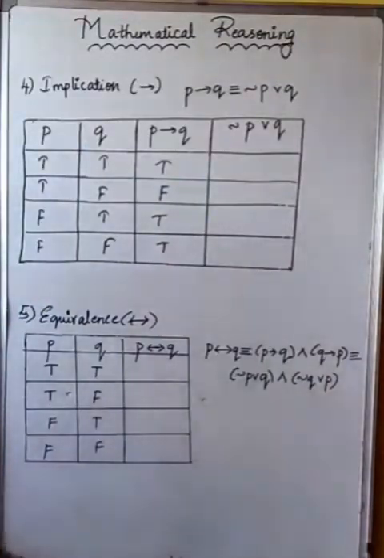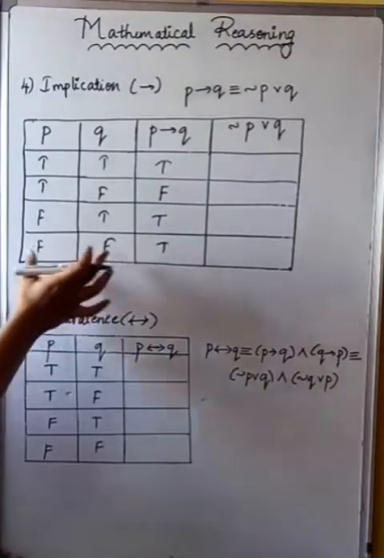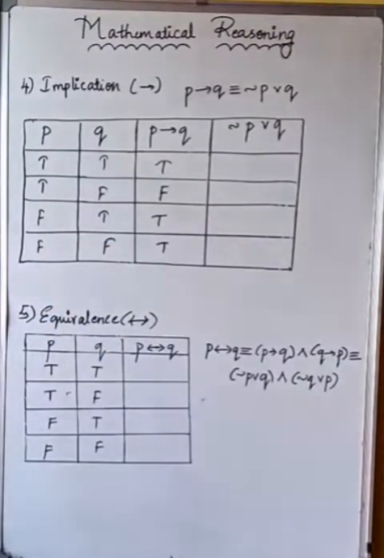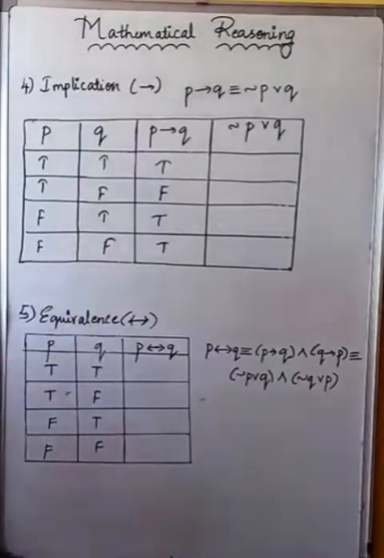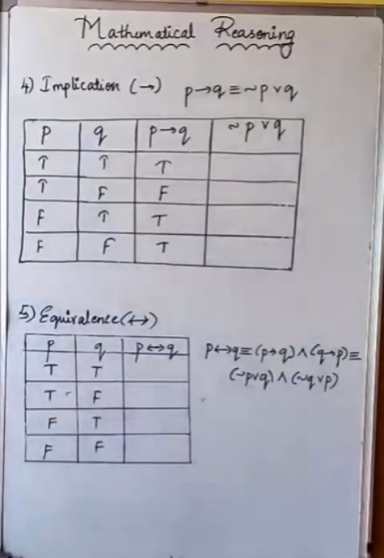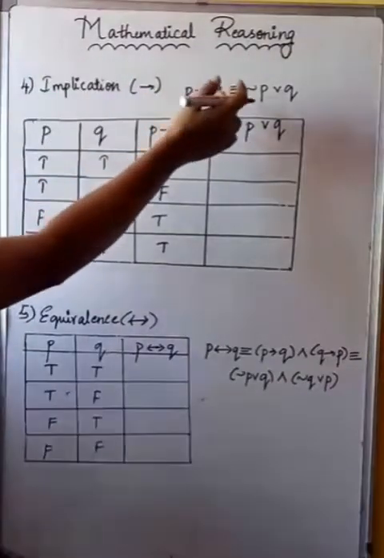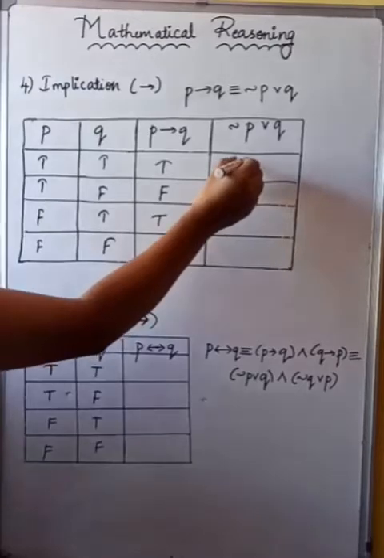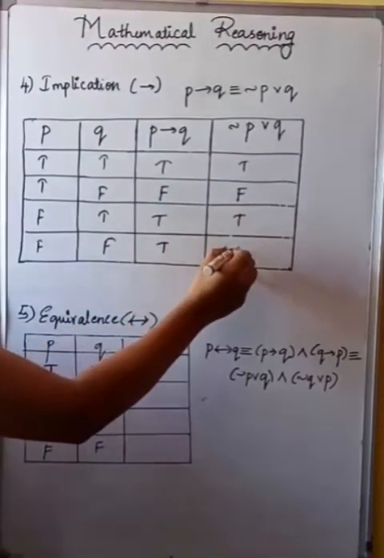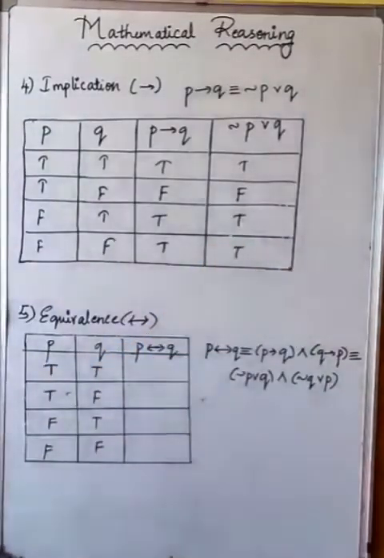There is no change at all. Only change in the last statement. When both are false, it will come as true. Now what is this equivalent to? Negation of P or Q, wherein both will have the same values. That is, both will have the same outputs. Is it clear? So whatever output we have got for implication, the same output we will write for the equivalent. Means they are same. True, false, true and true. If you want, you can cross check it once again also.